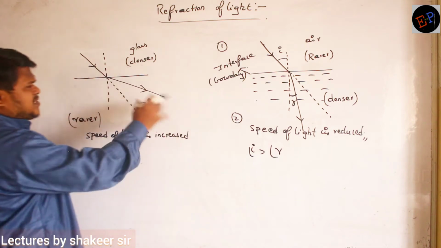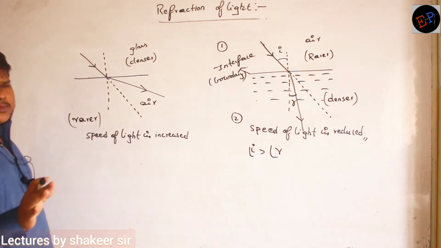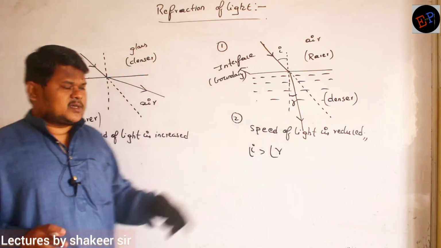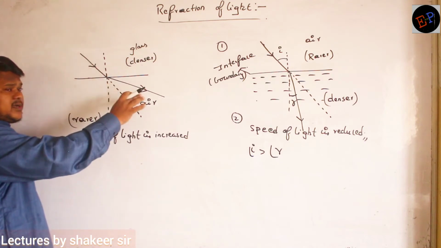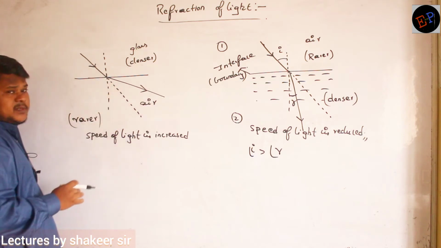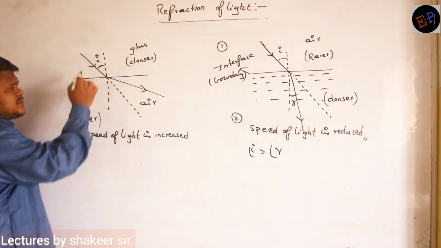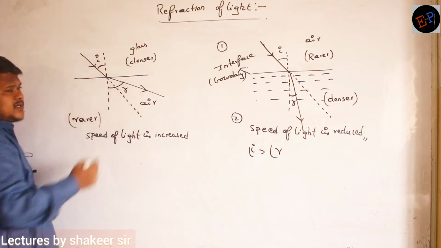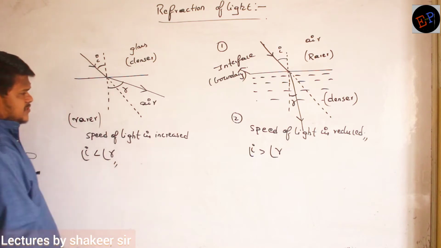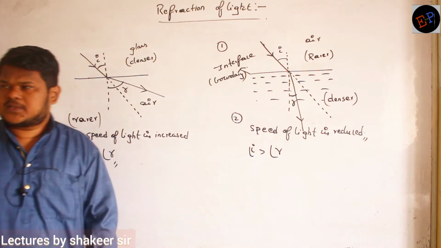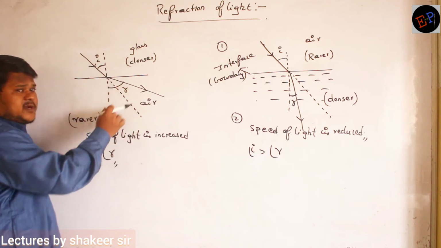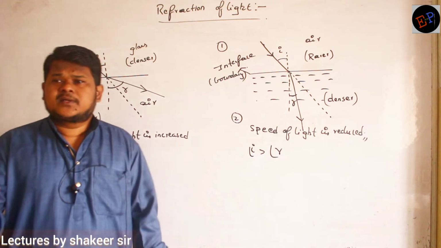So statements I am not writing now. By looking at the diagrams only you can understand. When light enters from rarer medium to denser medium, what happens to its speed? Speed reduces. When light enters from denser medium to rarer medium, what happens to the speed? Speed increases. And it bends away from the normal. So here this one is the angle of incidence, and this is the angle of refraction. So in this condition, angle of incidence is less than angle of refraction. Because it is bending away from the normal, definitely I can say angle of refraction should be greater when compared to angle of incidence.